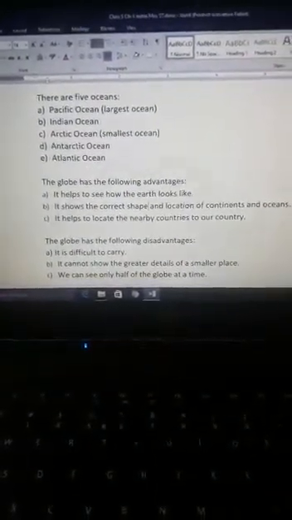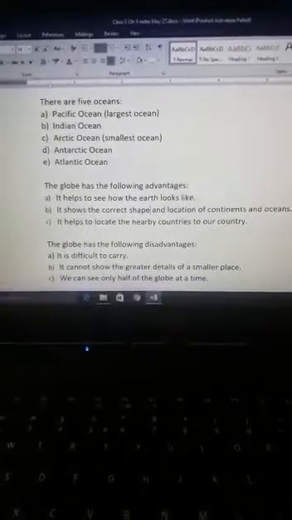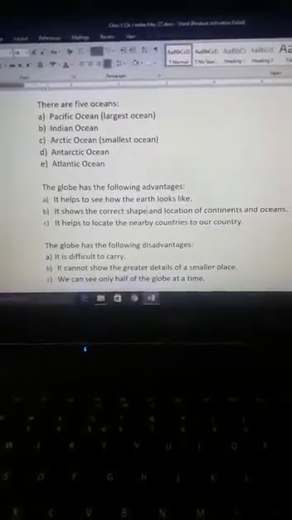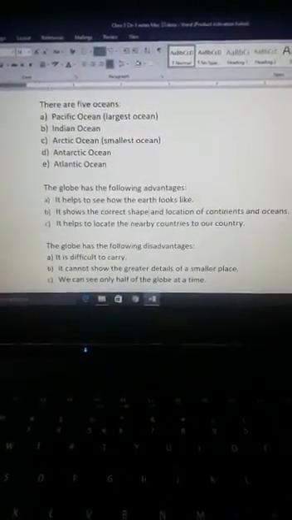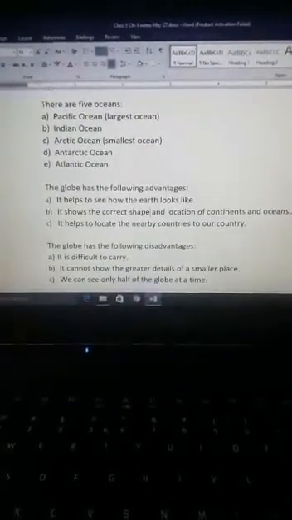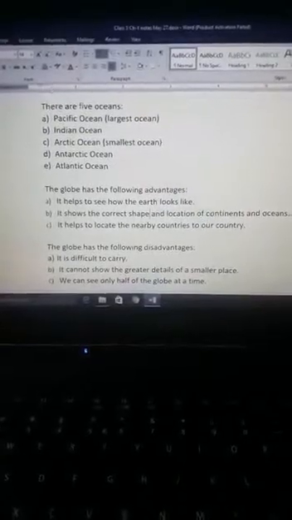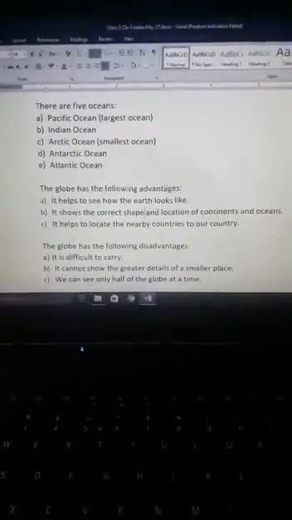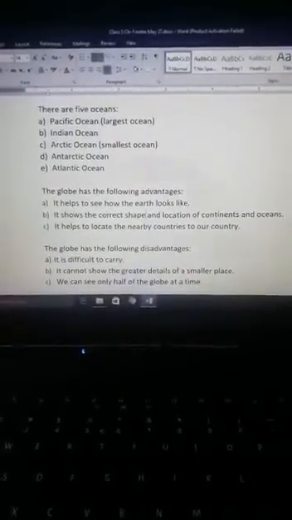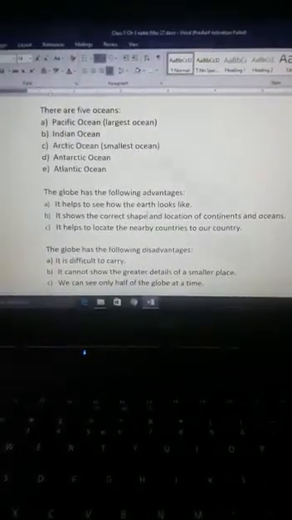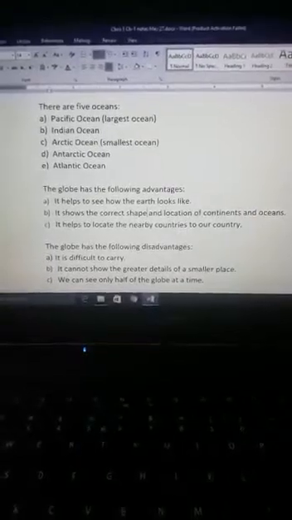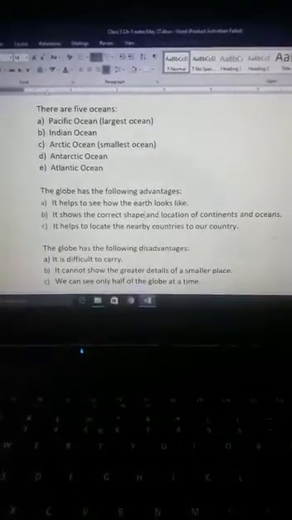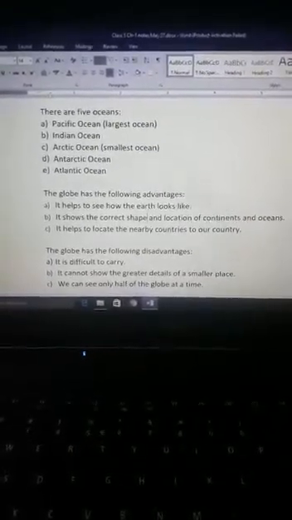Second disadvantage, it cannot show the greater details of a smaller place. Though we know that we can see continents and oceans on globe, and countries also in those continents. We can see the countries, we can see the continents and the oceans. But we cannot get the details of a smaller town or a city.